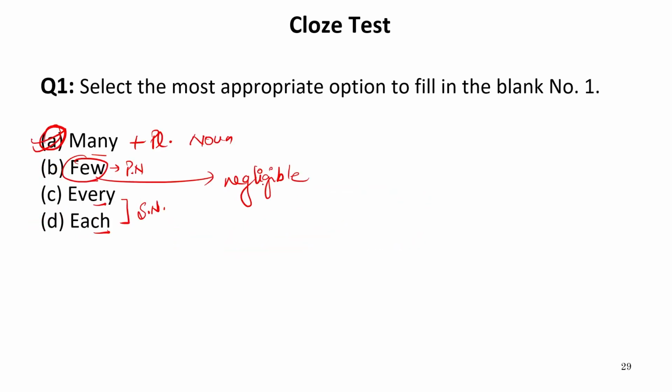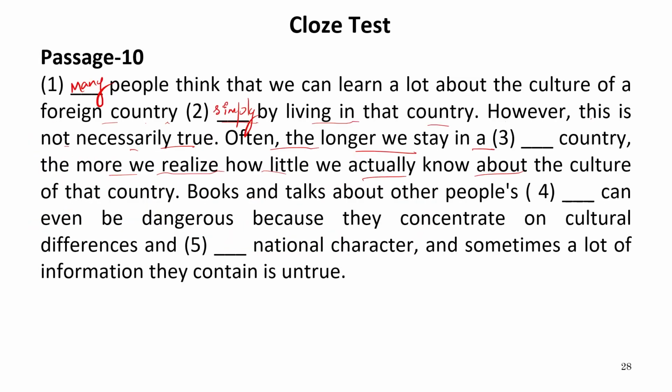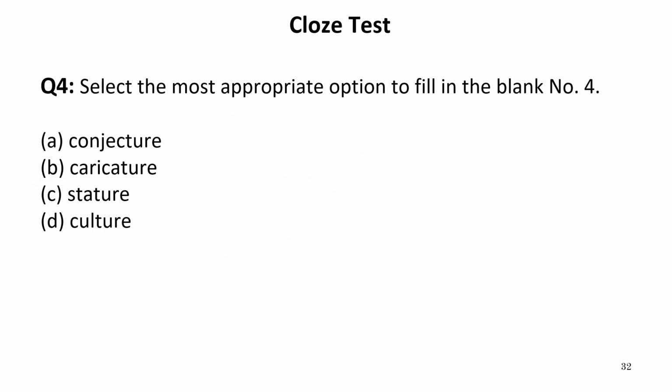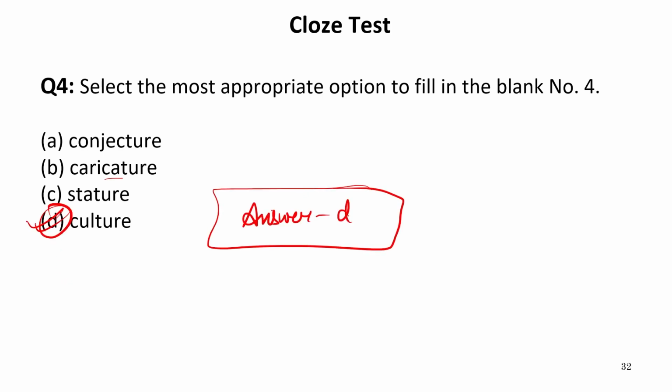Now let us read this word along with the sentence. Often, the longer we stay in a foreign country, the more we realize how little we actually know about the culture of that country. Books and talks about other people's dash can even be dangerous because they concentrate on cultural differences. Now, people's what? Let us see the options for the fourth blank. Conjecture, caricature, stature, or culture. Obviously, here we are talking about the culture. So, our answer is D.